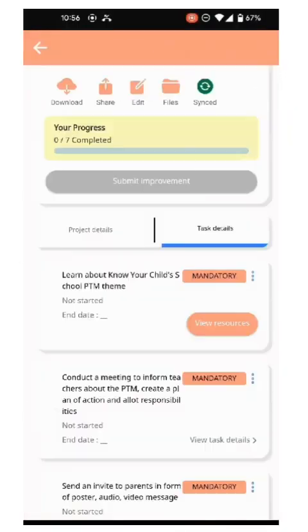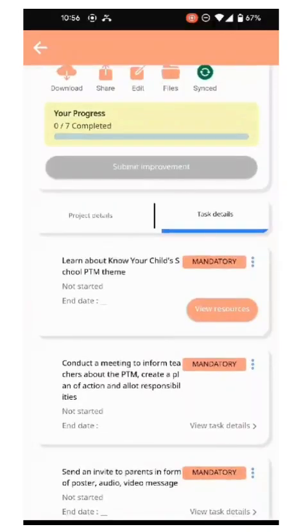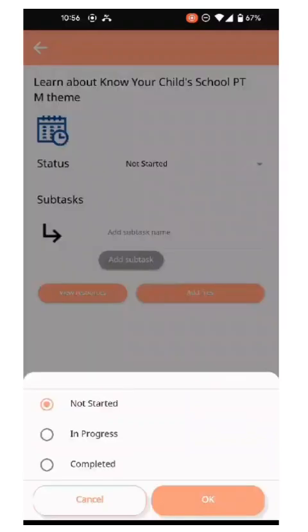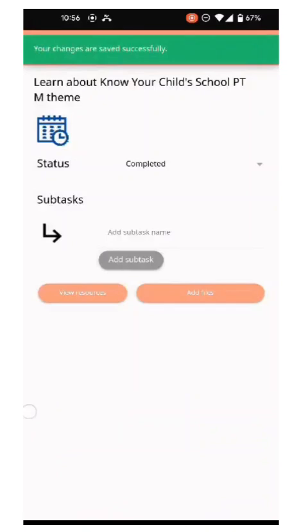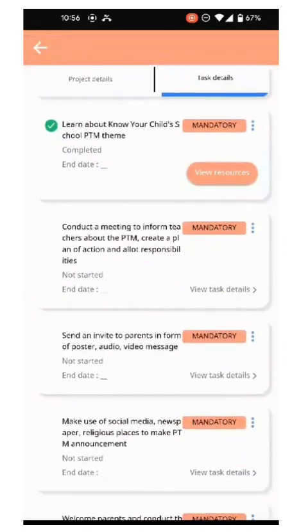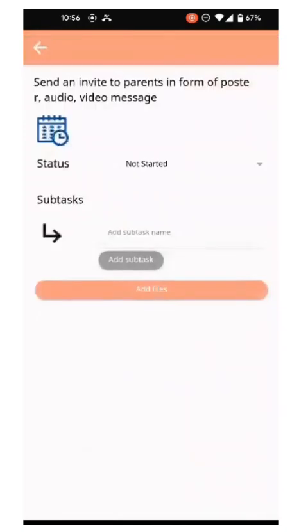Once you have exited, you can go back to the main page and here you can start marking the task as complete because you have already gone through the resource and that's what the task suggests. You will change the status to completed. You will then go back. You will perform the second task, which is conducting a meeting. Once you have done that as well, you will mark it completed. Similarly, when you perform all the other tasks, you can keep marking them completed.